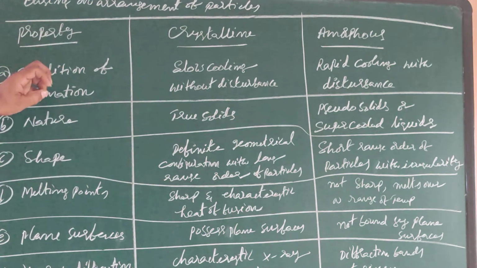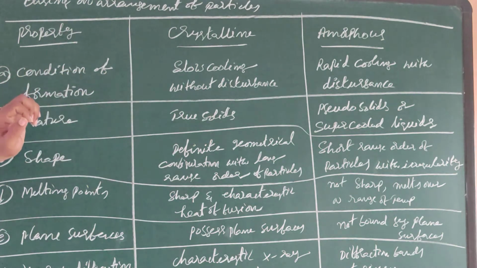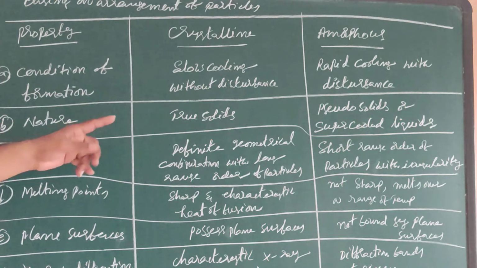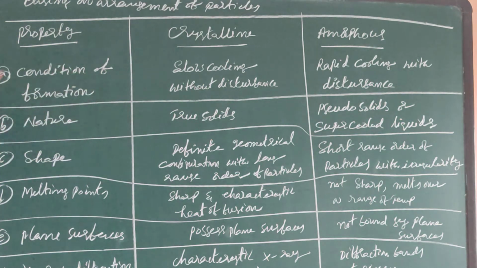Generally, crystalline solids are formed by slow cooling without any disturbance. The amorphous solids are formed by rapid cooling with disturbance. So, the process of formation is slow cooling in crystalline solids, and rapid cooling in the case of amorphous. Next one, nature. Crystalline solids are considered as the true solids, whereas amorphous solids are considered as the pseudo solids or supercooled liquids. Supercooled liquids because they were formed by rapid cooling.